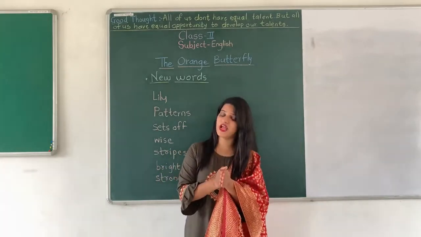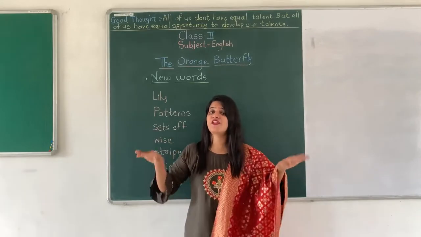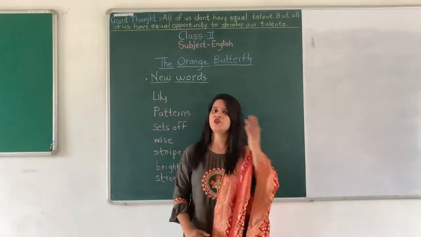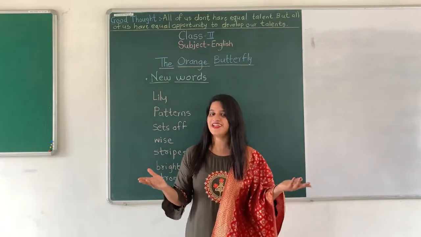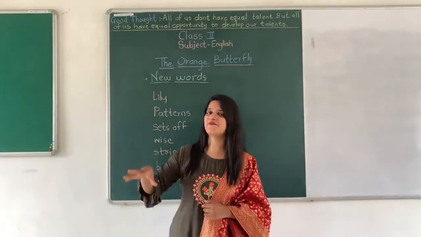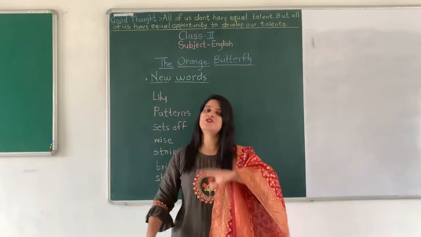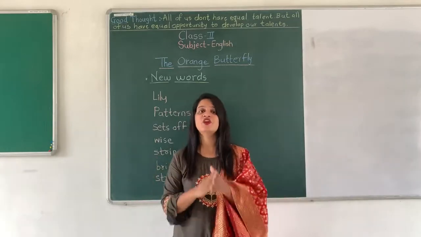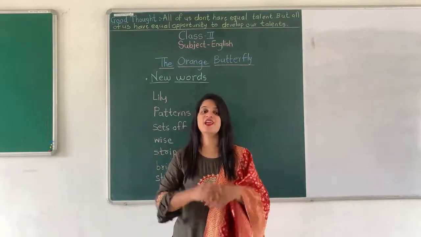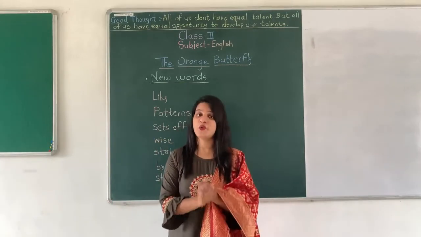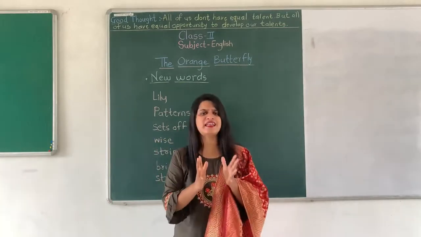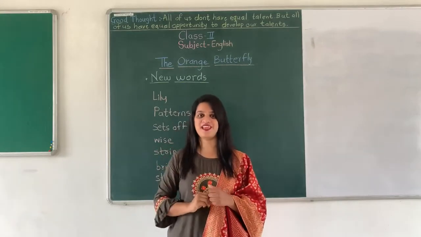Now, once upon a time, Jiggy was flying from one flower to another flower. Now, that's what butterflies do all the time. Right? What do butterflies do? They keep on flying from one flower to another flower. Alright. So, Jiggy was doing the same thing. Jiggy was flying from one flower to another flower, and when she was flying, that time she heard something.